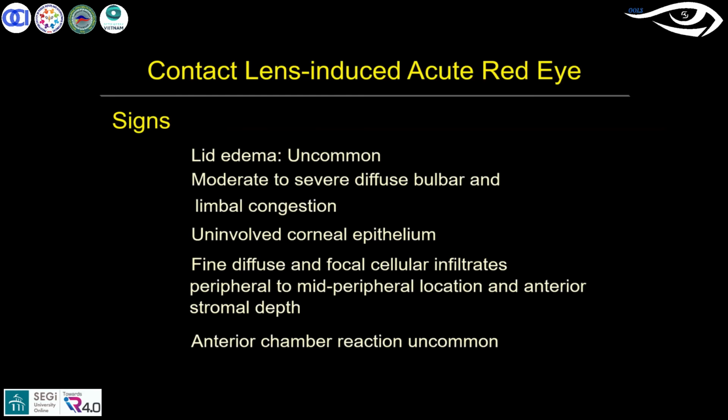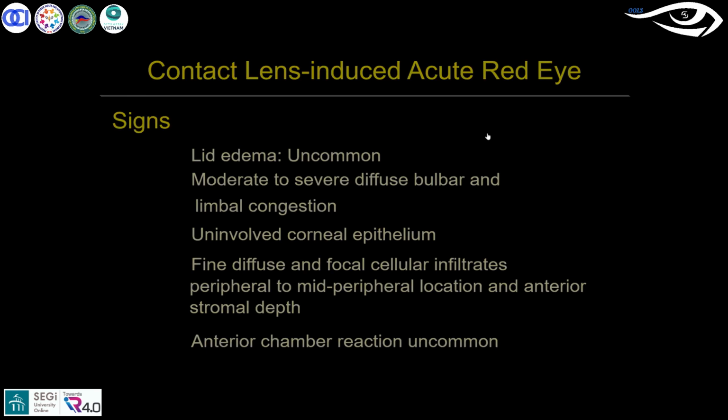I'll show the picture, so you can see that. It is not involved with the corneal epithelium, majorly. It is a fine diffuse or focal cellular infiltrate we find in the peripheral or mid-peripheral location at the anterior stromal depth. Those are the typical signs we see, diffuse or focal infiltration at the anterior stromal level. And the anterior chamber is very uncommonly involved. This is the picture you see.